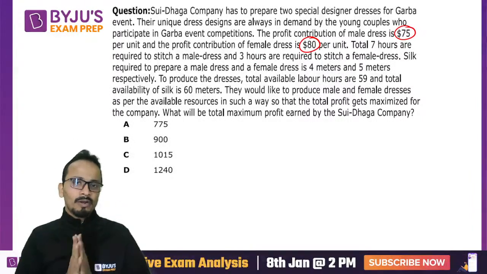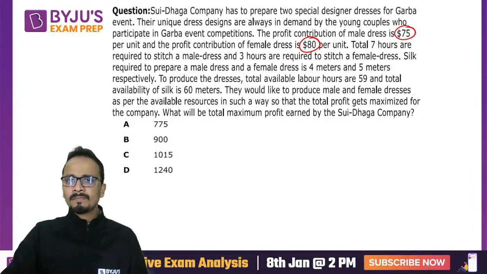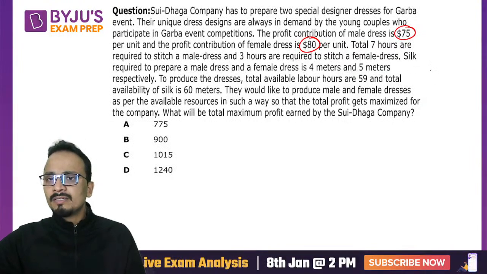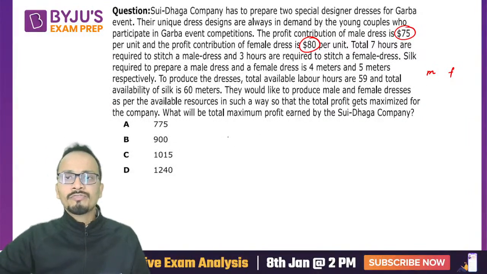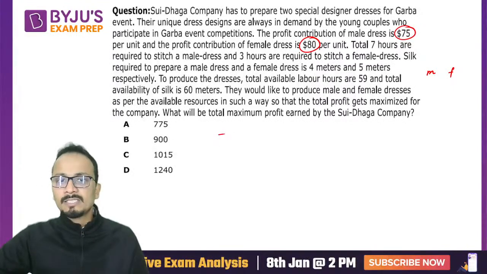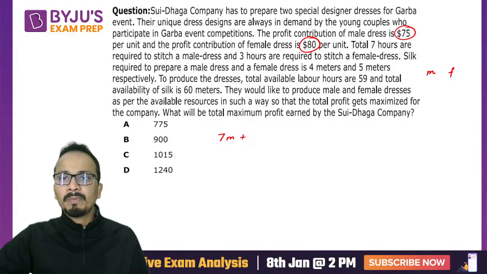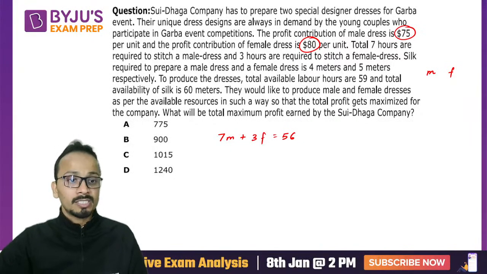So I'm assuming that M is the number of male dresses and F is the number of female dresses. Now making an equation of the number of hours, 7m plus 3f will be equal to the total number of hours that is given, which is, I'm sorry, 59. So total number of hours given is 59.